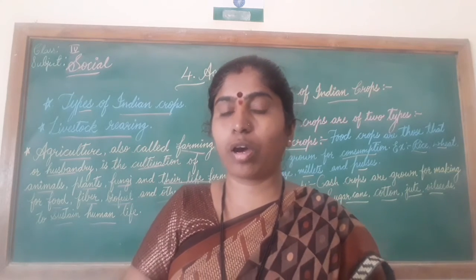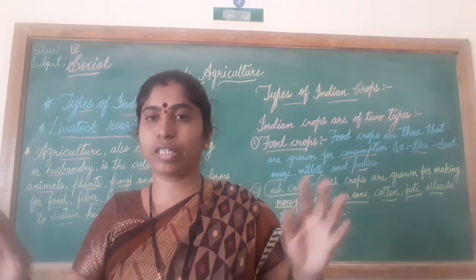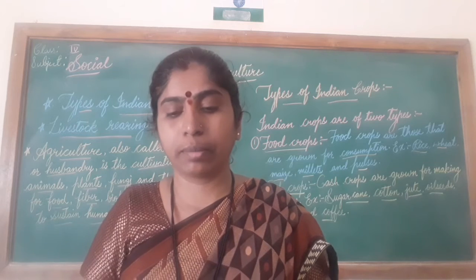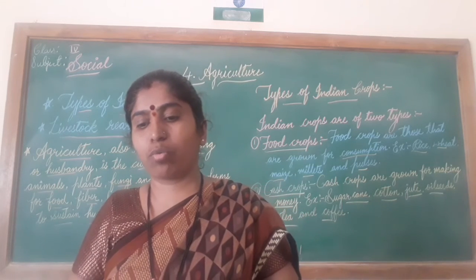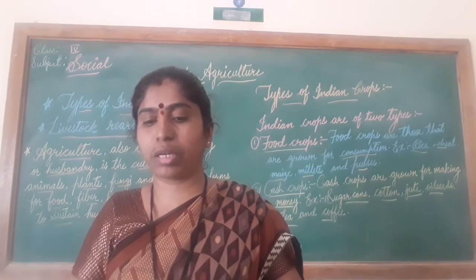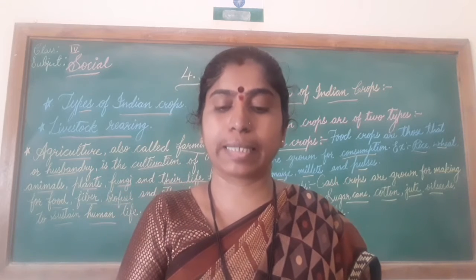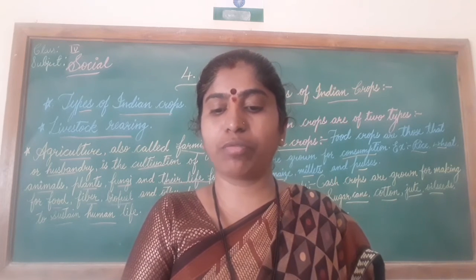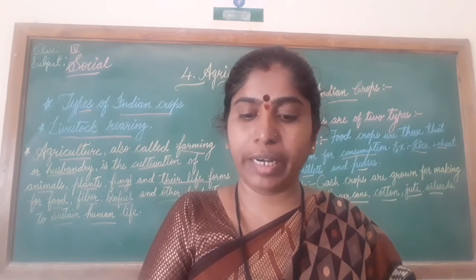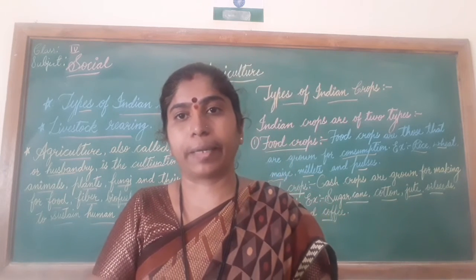Pulses are grown all over the country. Means in every state we grow the pulses. India is the world's largest producer and consumer of pulses. They are grown in the regions with dry climate again. Madhya Pradesh is the leading producer of pulses in India, followed by Uttar Pradesh and Rajasthan.